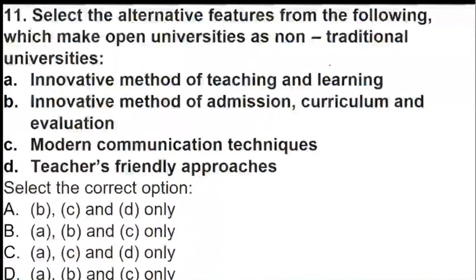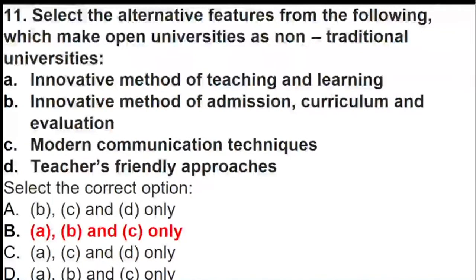Yes, waiting for the options, everyone. Let's see. In order to have an open university as a non-traditional university, what are the requirements?